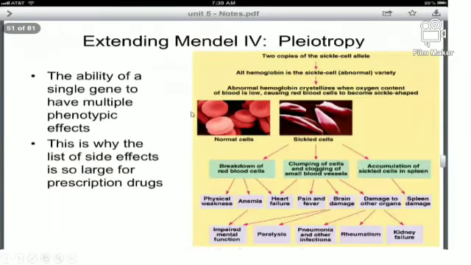Let me explain this pleiotropic here. This is a normal blood cell, an RBC. Look at this picture. In the first picture, the RBCs are red and disc in shape. But in the case of sickle cell, it becomes a shrunken cell.